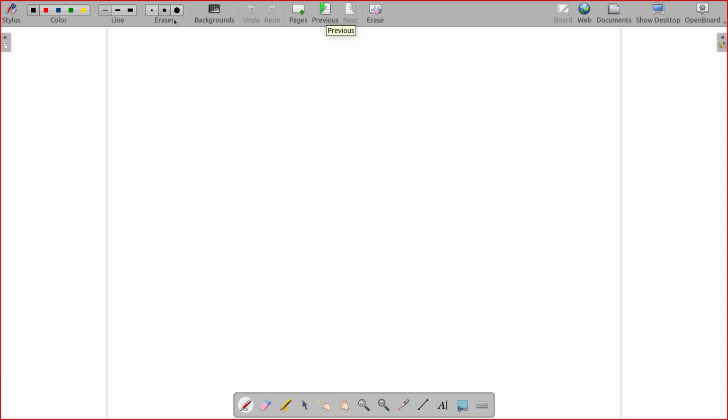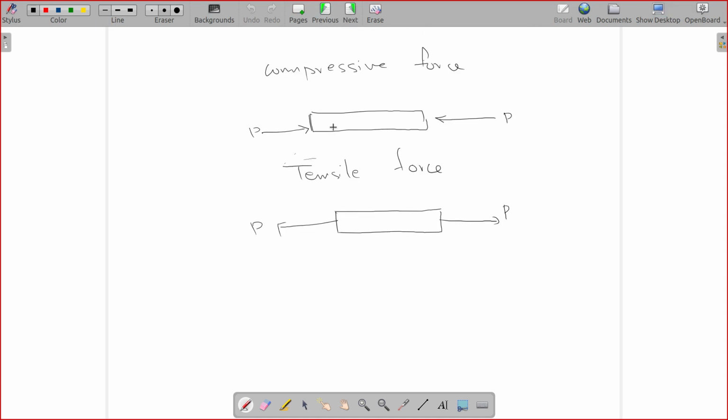Sir, tension. Okay. So this is compression, being pushed from either side, making it smaller. This is tension, pulled away and tends to make it longer.